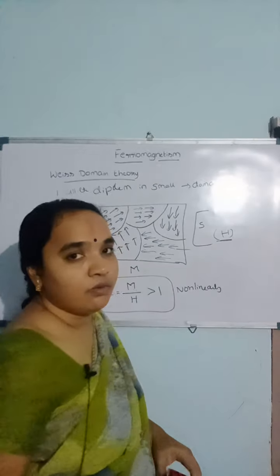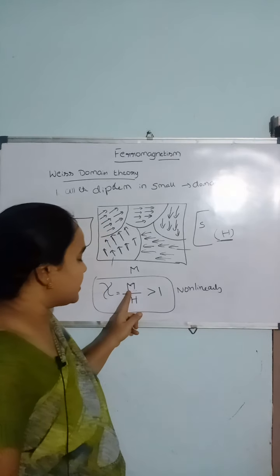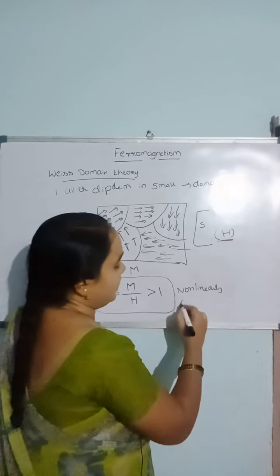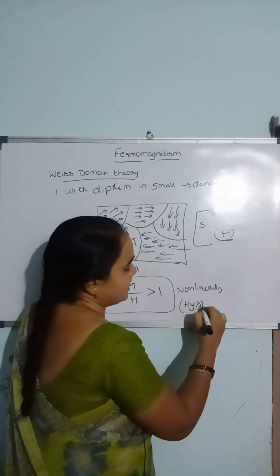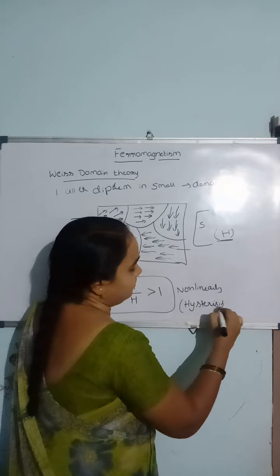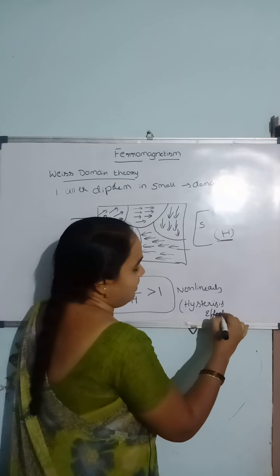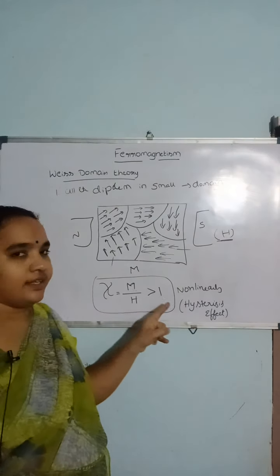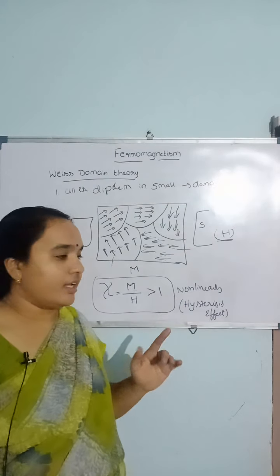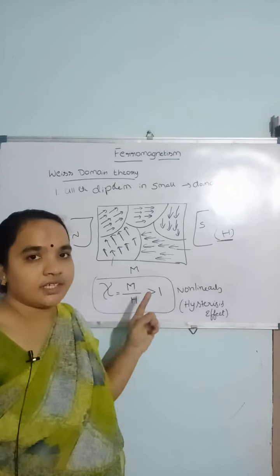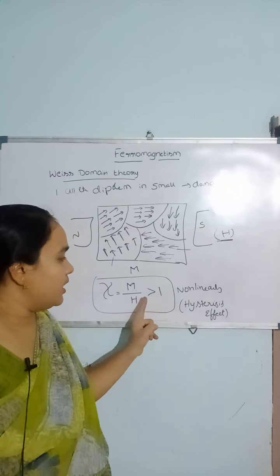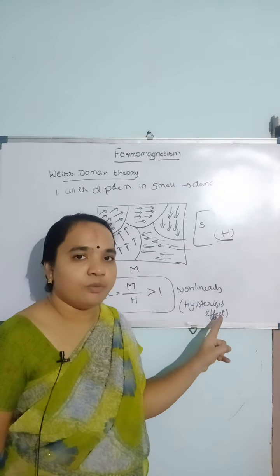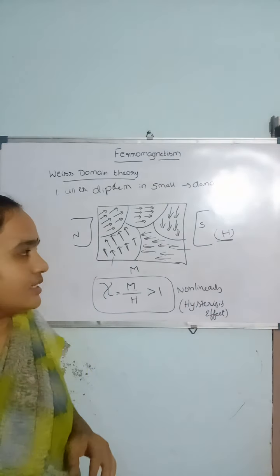Right. How this non-linear magnetization with the effect of external magnetic field is studied with the help of the hysteresis effect. How does magnetization change along with the external magnetic field? It changes non-linearly, not linearly, meaning as H increases, magnetization does not increase in parallel. So it is non-linear. It is in the form of a hysteresis loop. That effect is called the hysteresis effect.